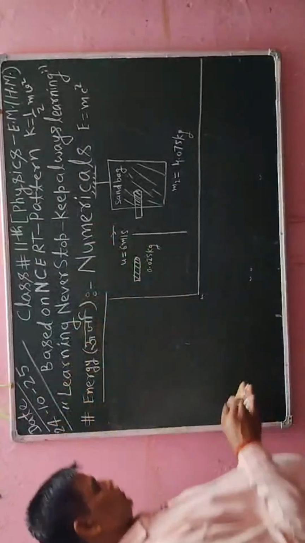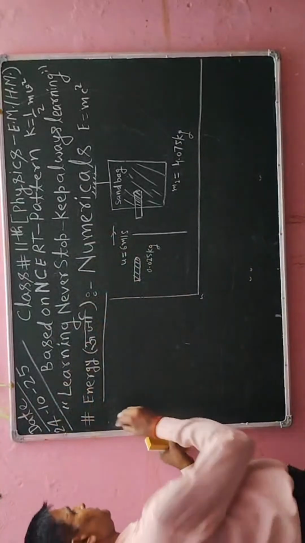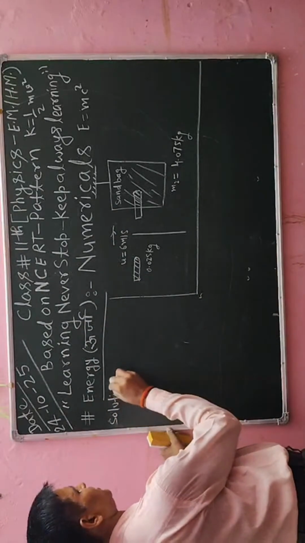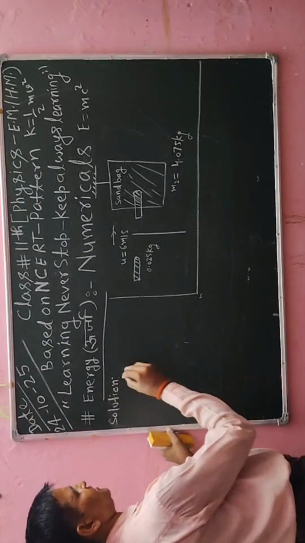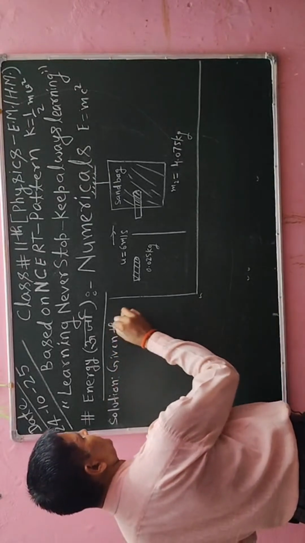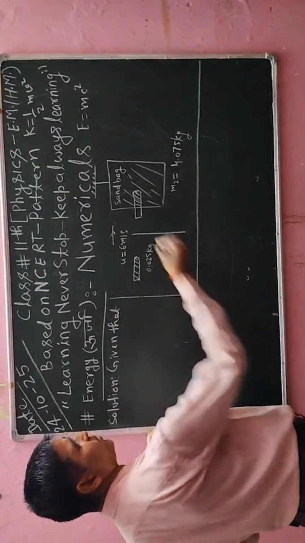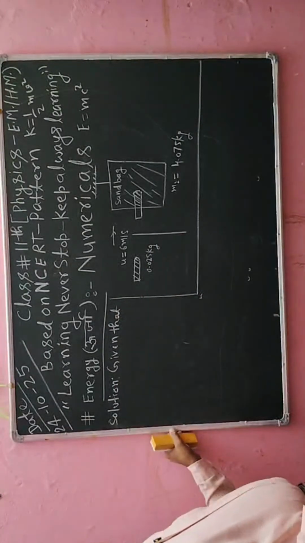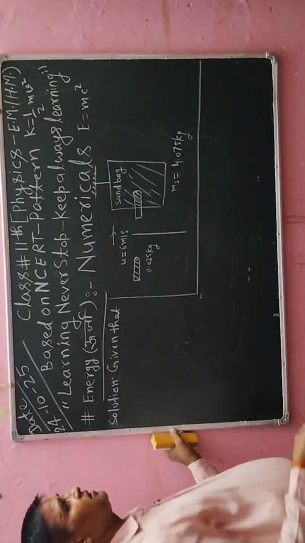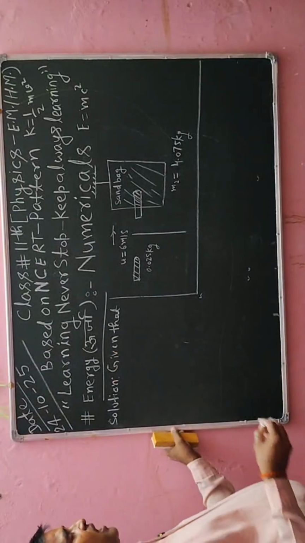Now here I am going to write the solution. First of all, in the first step I have to write here solution, and in the solution I will write here given that. So this is the information. So all the information is written in the diagram, so there is no need to write it here.